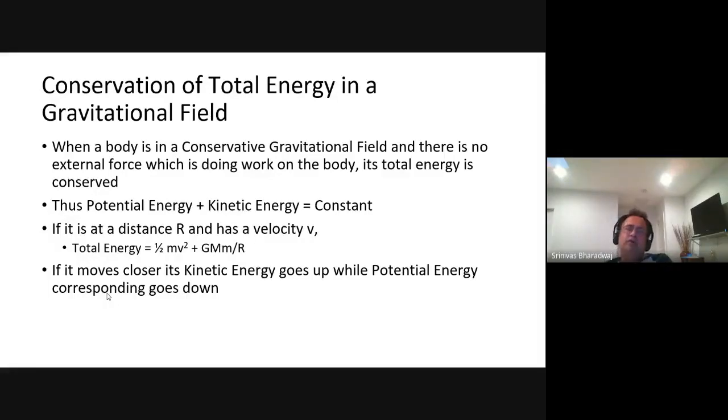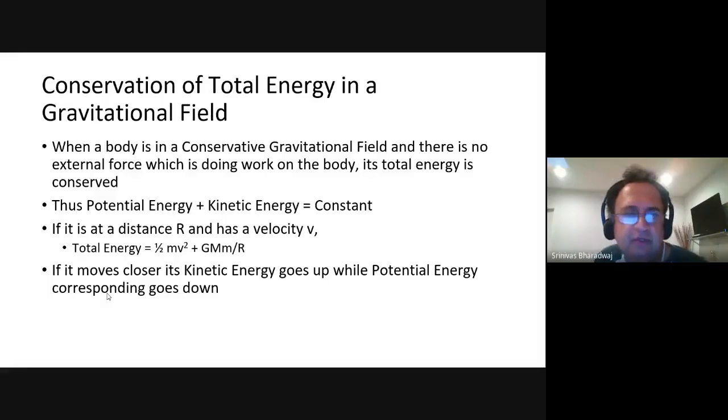Now there is what is called conservation of total energy in a gravitational field, right? We already discussed this in the context of kinematics. After we did kinematics, we looked at mgh plus half mv square equals constant, when there is no friction or other non-conserving forces, right? Now, when a body is in a conservative field, there's no external force which is doing work on the body, its total energy is conserved.